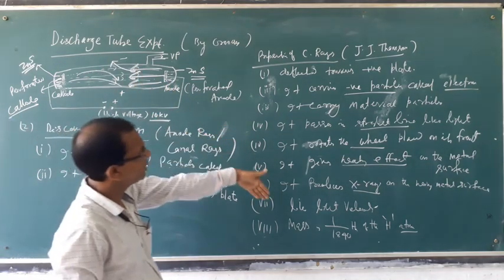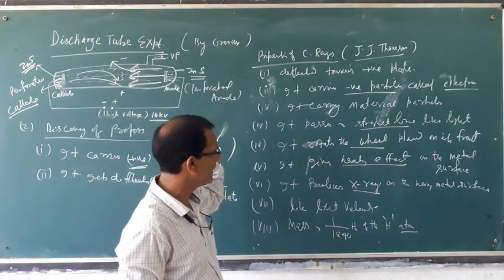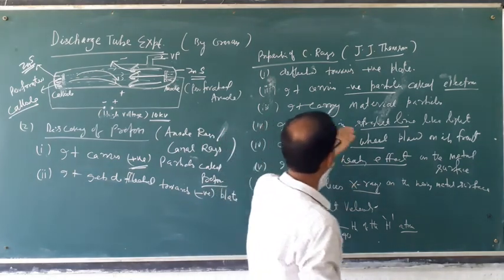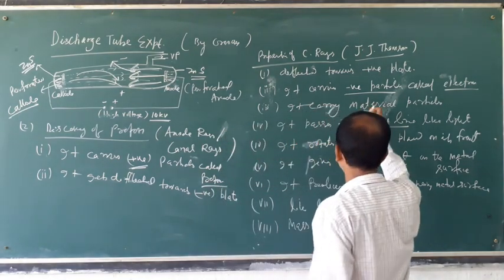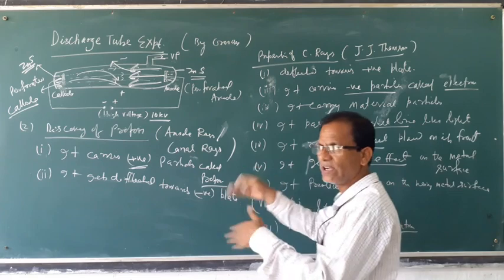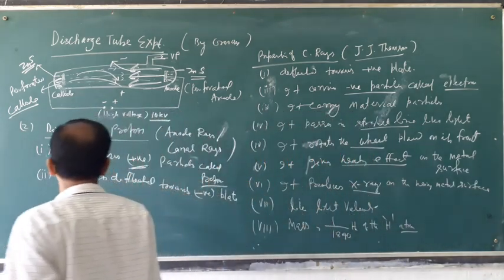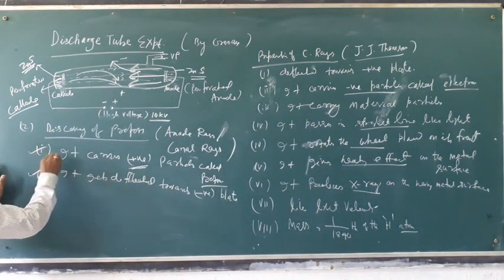Almost all properties are the same: it produces a heating effect, produces X-rays, and passes through a straight line. It consists of material particles because it can rotate the small wheel. Everything is the same, but the only difference is this one.